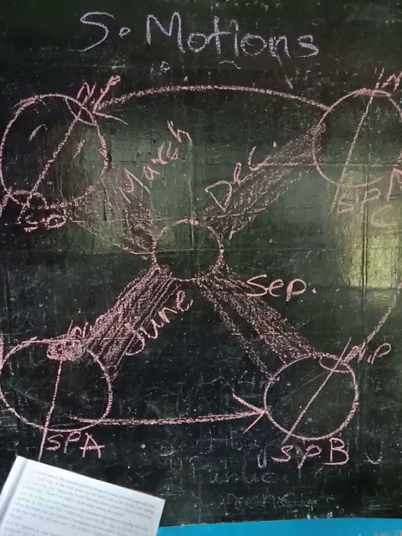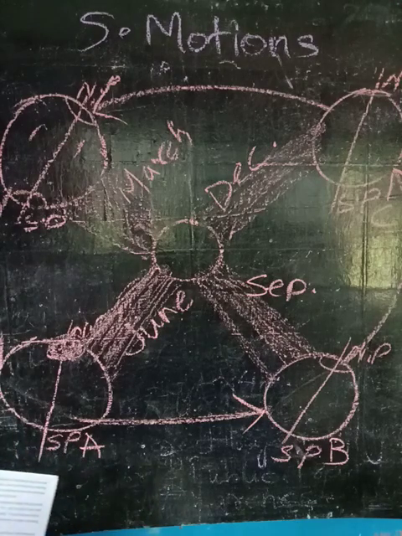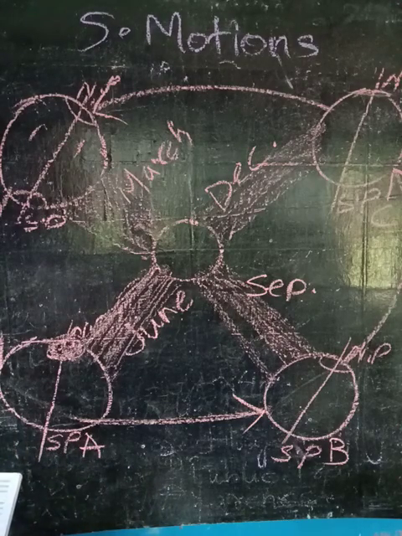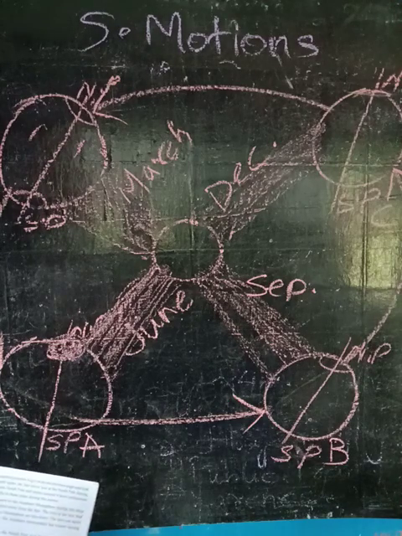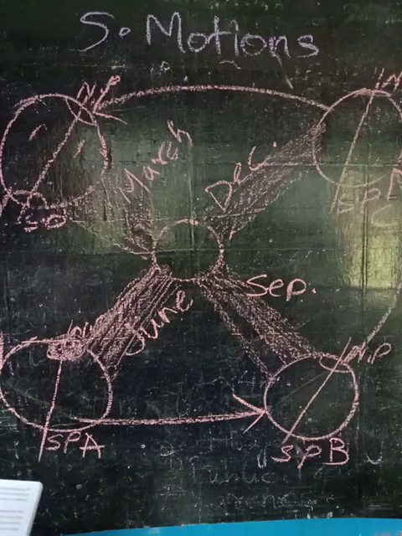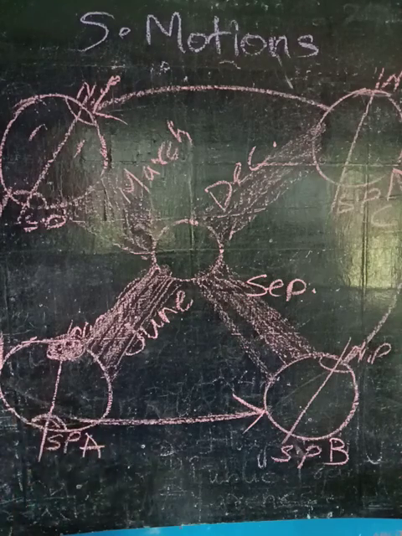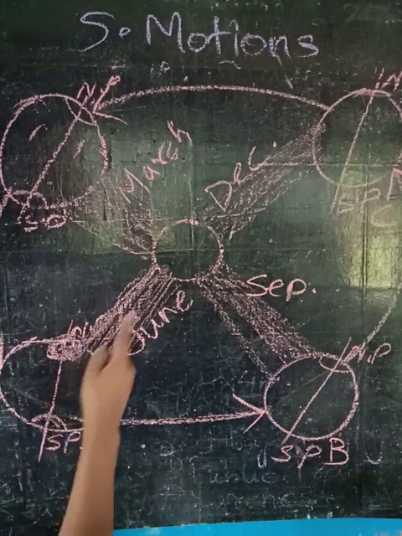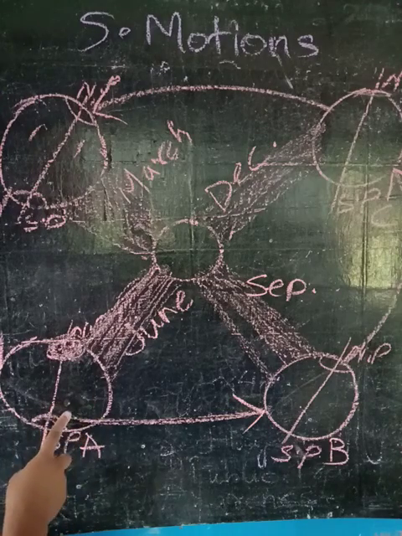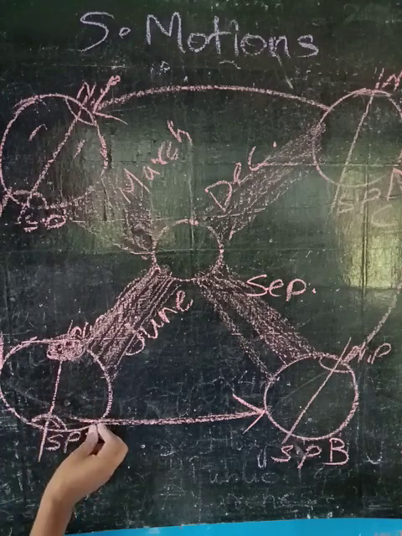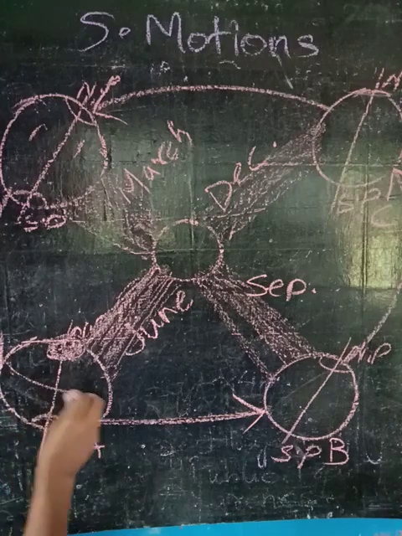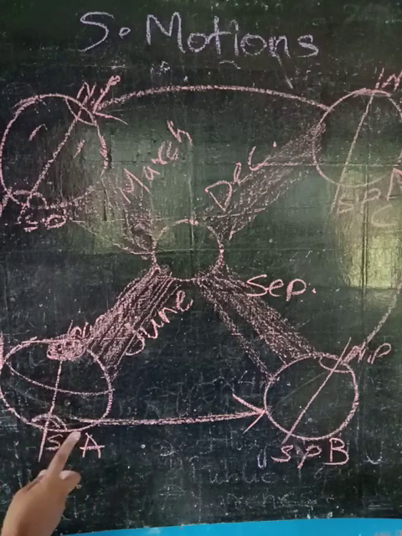Now let us find out what happens to the southern hemisphere during this time. In position A, the South Pole is tilted away. See, this pole, whether it is rotating, it is not getting any sunlight. Is it getting any sunlight? No, it is not. It is just spinning on its own area.